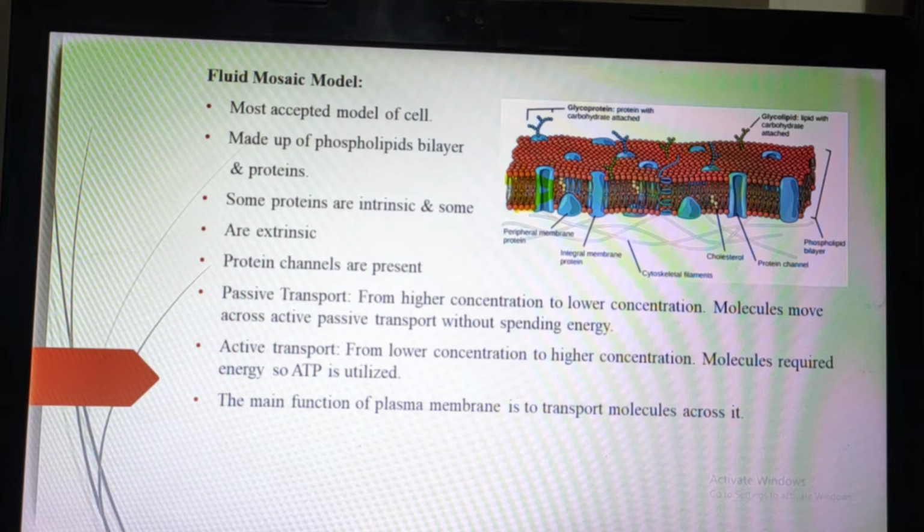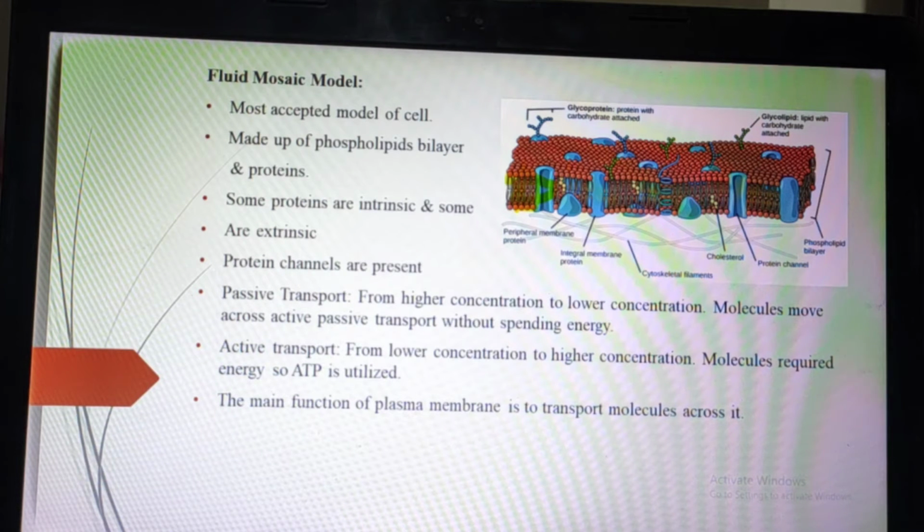Firstly, this model is the most accepted model. Why is it the most accepted? Because this model shows the whole phospholipid bilayer and the head and tail, which includes hydrophilic and hydrophobic, and all the functions are created properly. Basically, the fluid mosaic model is made up of the phospholipid bilayer and proteins.